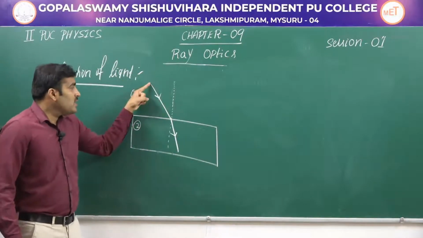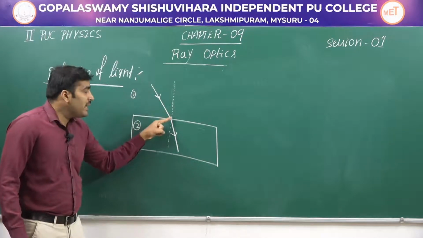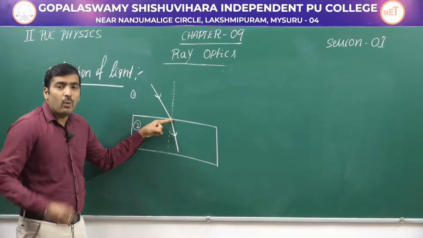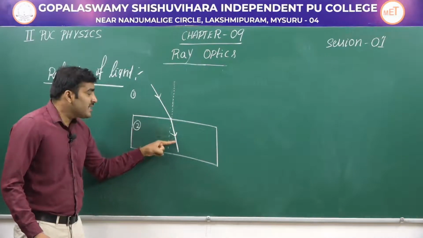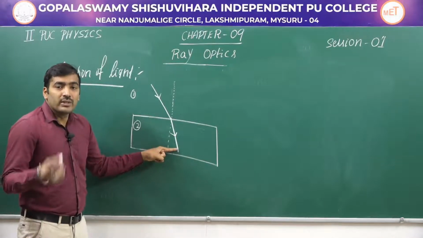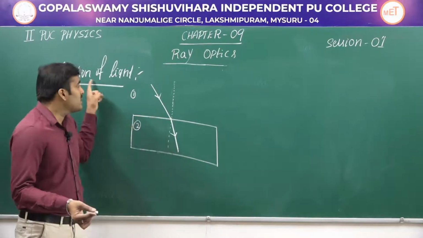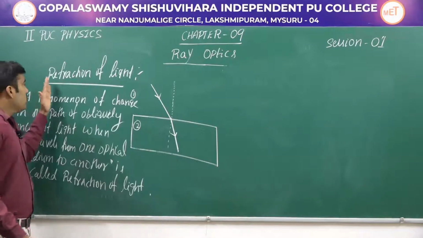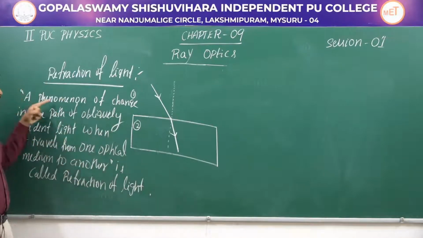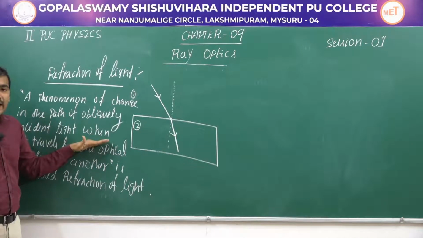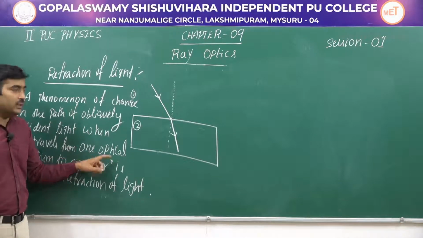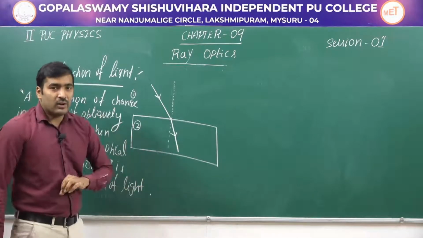Imagine a light is incident obliquely at the interface of two media. At the point of incidence, this ray of light slightly changes its path. This phenomenon is called refraction of light. So let us write the definition. What is refraction of light? A phenomenon of change in the path of obliquely incident light when it travels from one optical medium to another is called refraction of light.